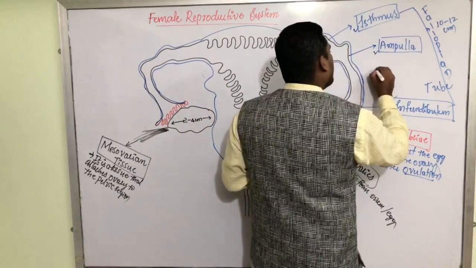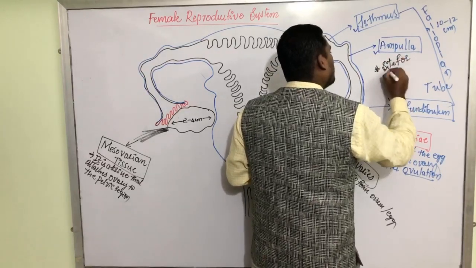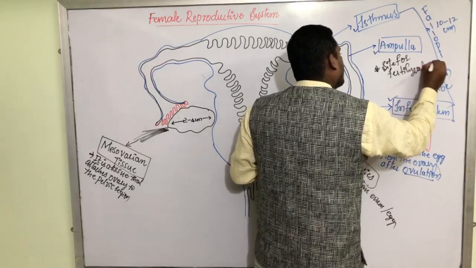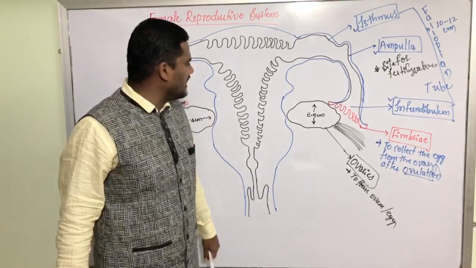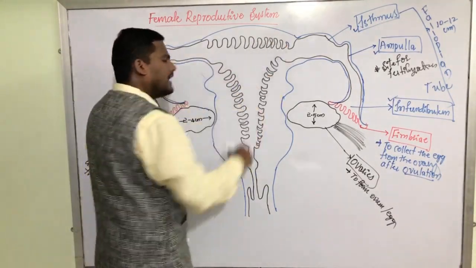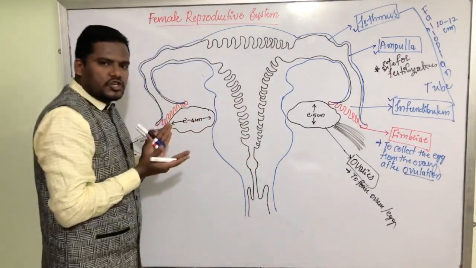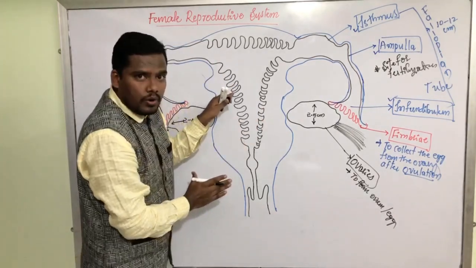Its main job is that it is the site for fertilization. Here fertilization happens. Now the inner linings have many foldings that form an inverted conical shaped structure. It is an inverted cone.